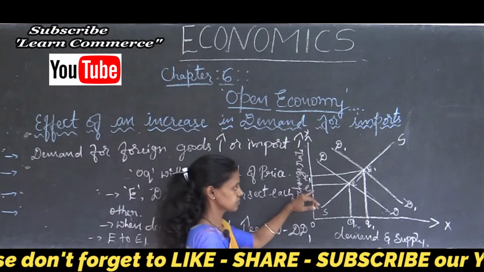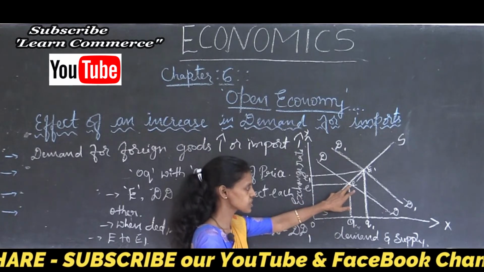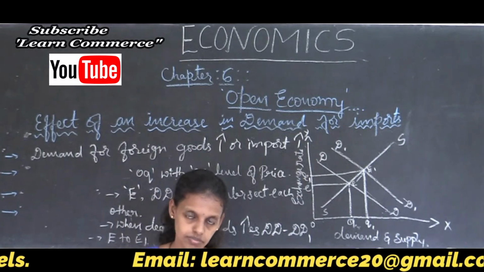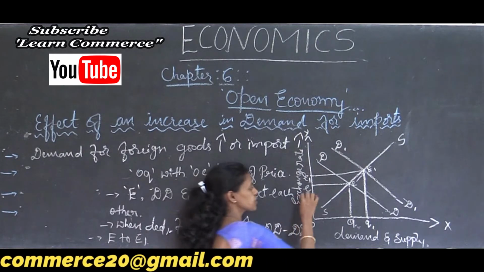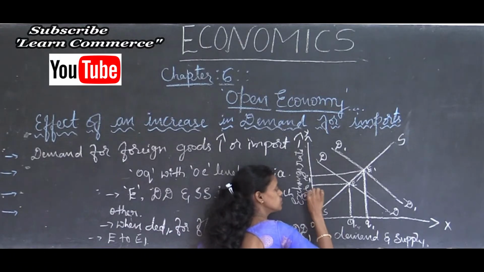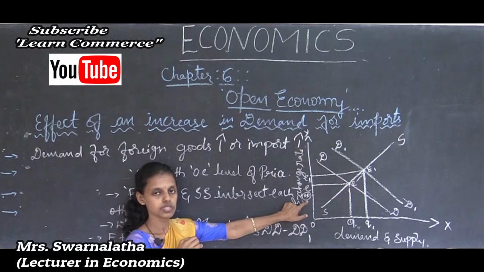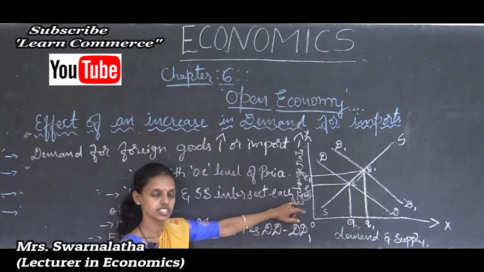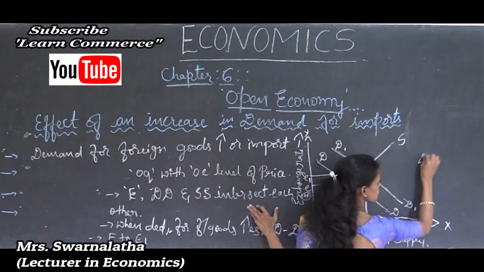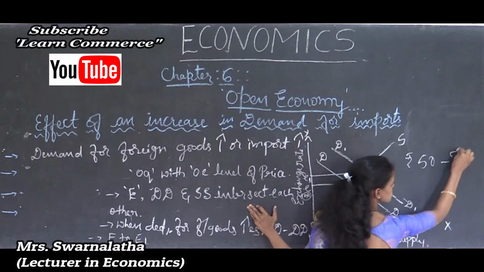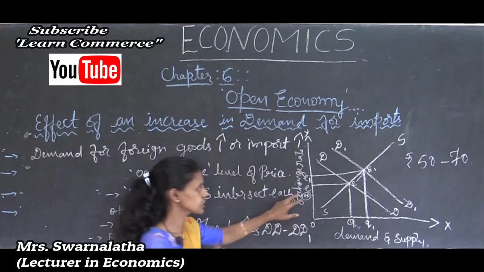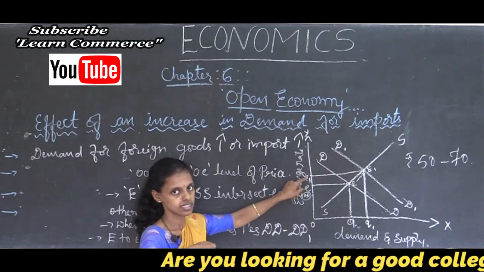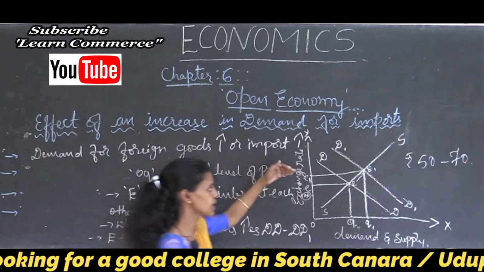So you can see here, in the initial stage, when the demand curve shifts upward, what happens? Suppose in the initial stage the exchange rate was fixed at 50 rupees. For 50 rupees we are buying the commodities. So suppose the exchange rate increases from 50 to 70. When the demand increases, the exchange rate also goes on increasing. That leads to the excess supply in the market.